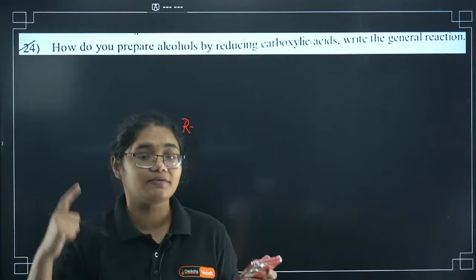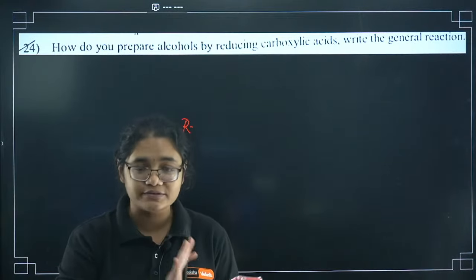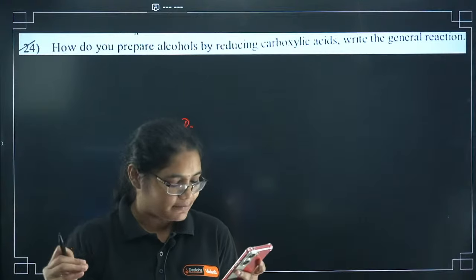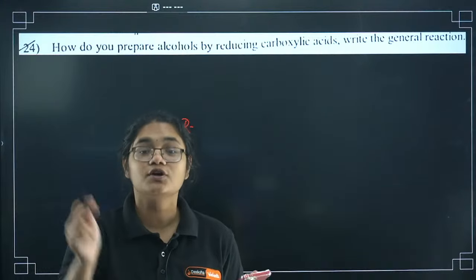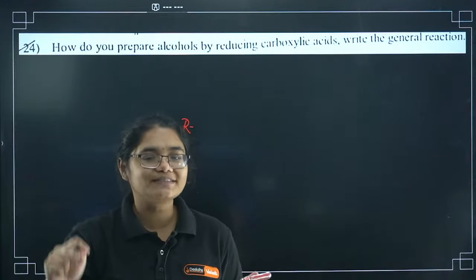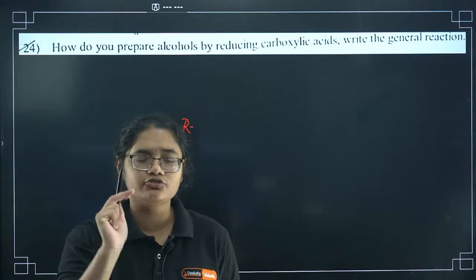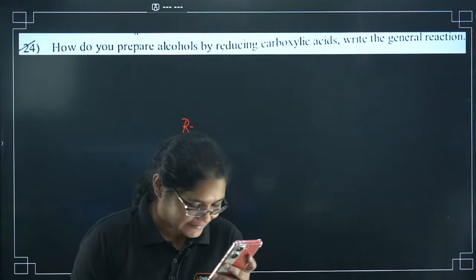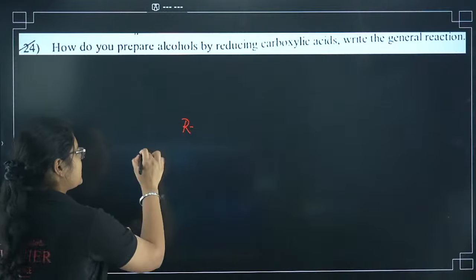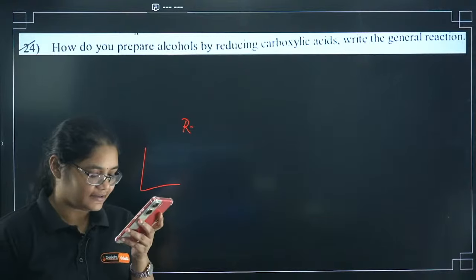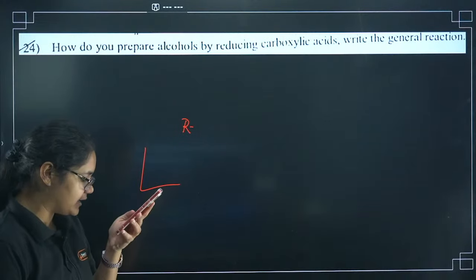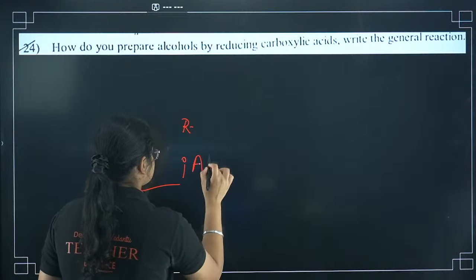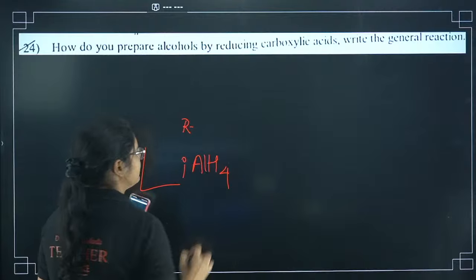So in this way you are revising also. Don't worry, your time is not getting wasted at all. You are revising the concepts with me. Just tell me what reagent is used with acids to reduce them to alcohols. It is a very strong reducing agent starting from letter L. Can you guess it? What is that reagent? Yes, Akash is absolutely correct here. Yes, LiAlH4, lithium aluminium hydride.